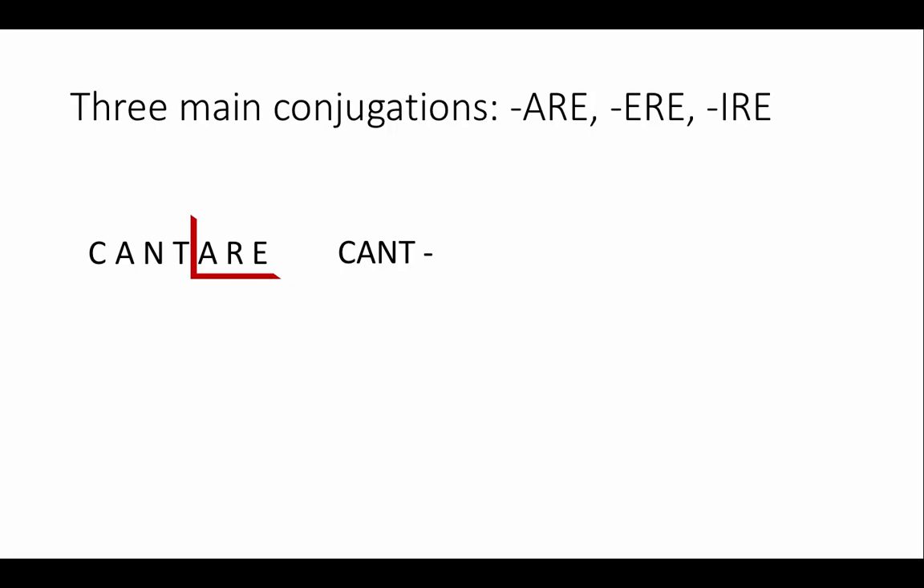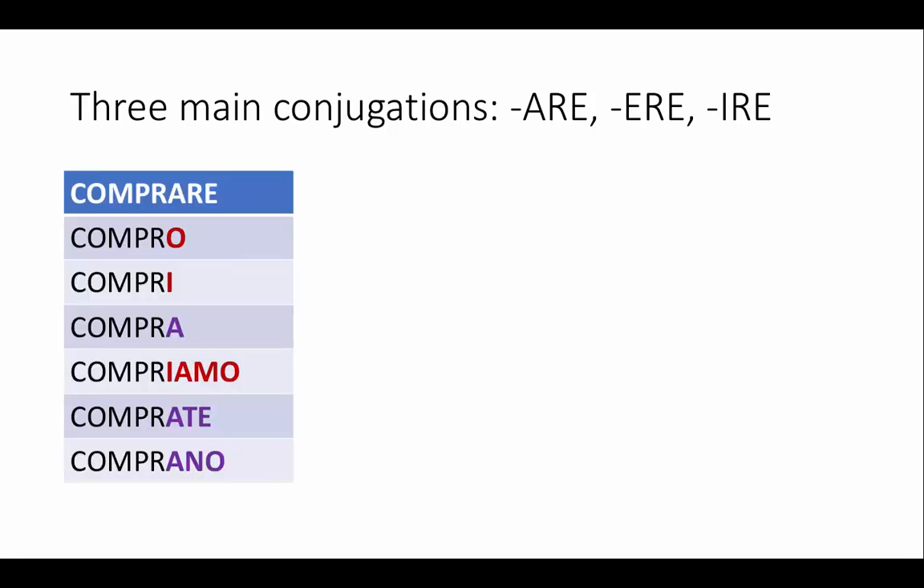And then you add the person endings. And so for io, it's going to be canto. For tu, it's going to be canti. Canta, cantiamo, cantate, cantano. Okay? So this is the basic principle of how this works.